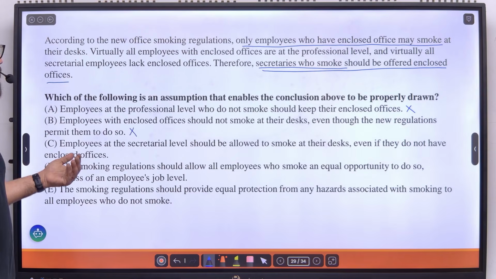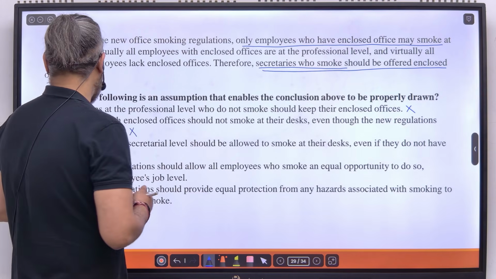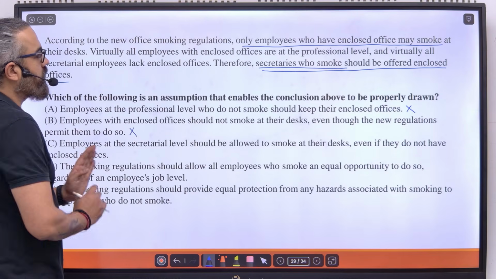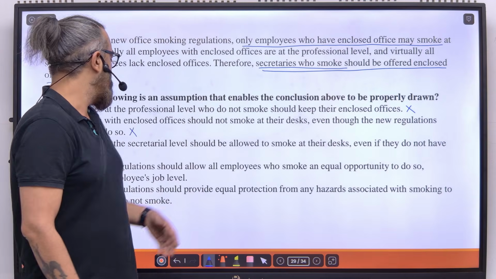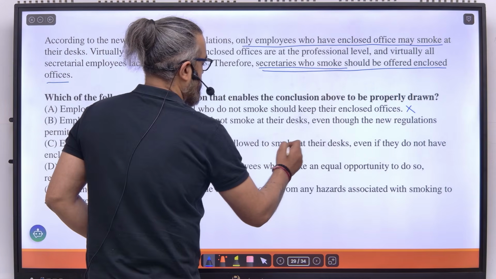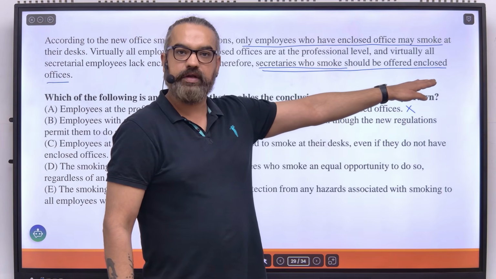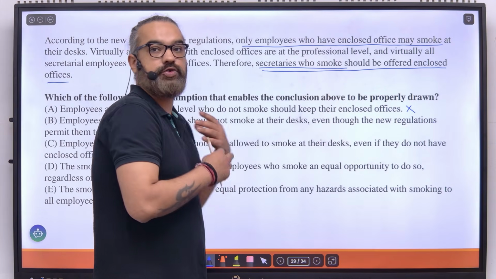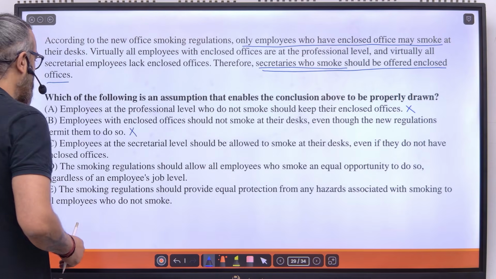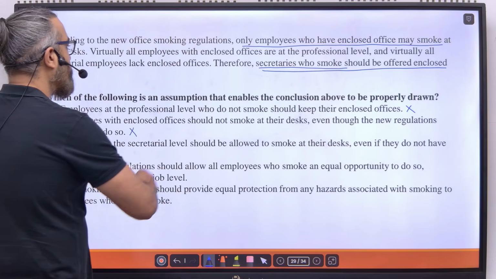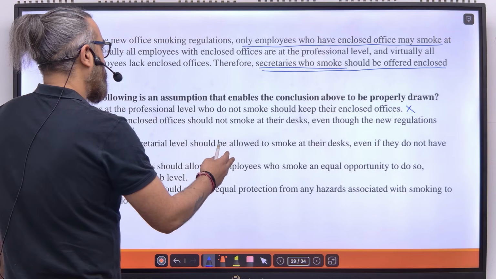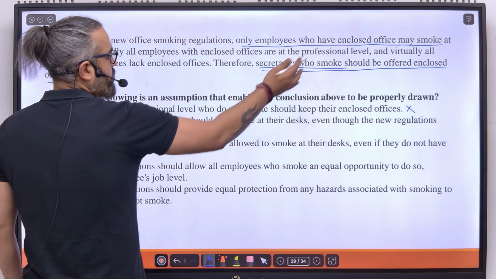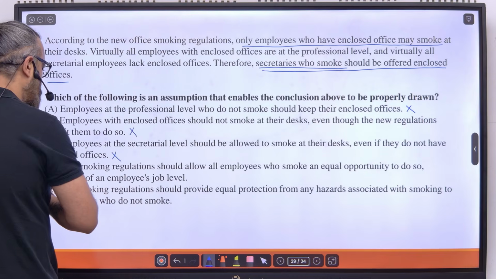C says employees at the secretarial level should be allowed to smoke at their desks even if they do not have enclosed offices. Okay. If C is true, then I don't need this conclusion. If they're allowed to smoke at their desks, then I should not be vouching for enclosed offices for secretaries. But what is the author saying? Secretaries who smoke should be offered enclosed offices. If they're allowed to smoke at the desk, we don't need enclosed offices. So this is not strengthening the argument.